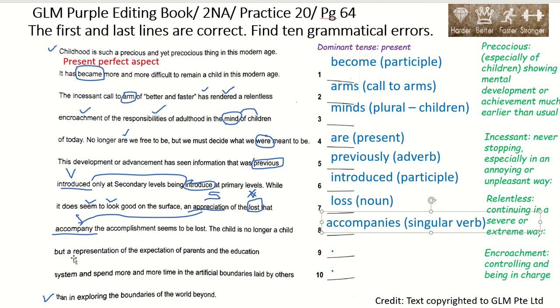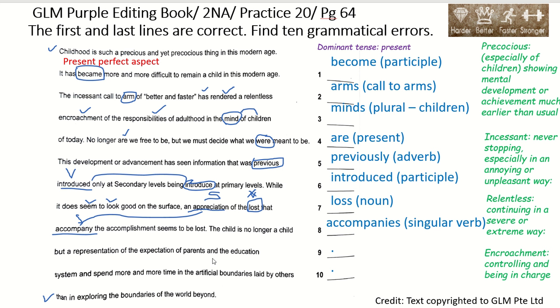The child is no longer a child by representation of the expectation of parents and the education system, and spend more and more time in the artificial boundaries laid by others than in exploring the boundaries of the world beyond. Do you realize that here we have parents, the education system, so it's more than two. So the expectation here needs to be plural. So the plural form of expectation is expectations, a plural noun. Continuing.